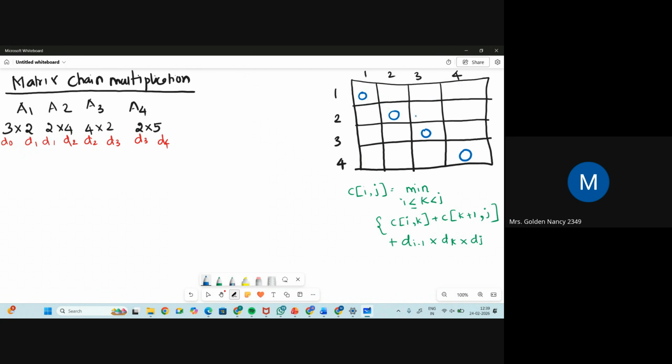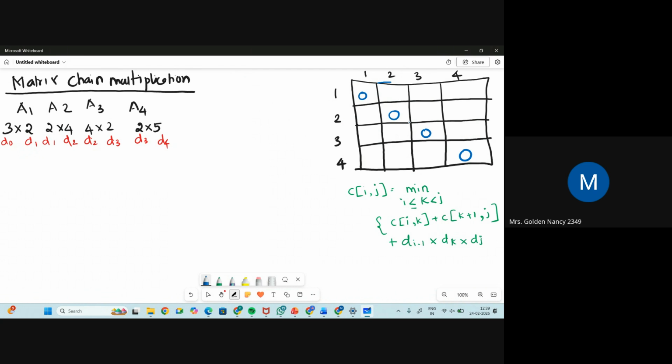Okay, so to find the solution of the subproblem, I don't want to calculate everything. I can choose either the lower part of the diagonal or the upper part of the diagonal. I'm going to choose the upper part of the diagonal. That is, I'm going to solve only 1 cross 2, 1 cross 3, 1 cross 4, 2 cross 3, 2 cross 4, and 3 cross 4 only. And I'm going to get the solution.